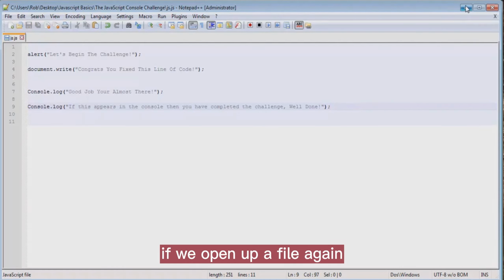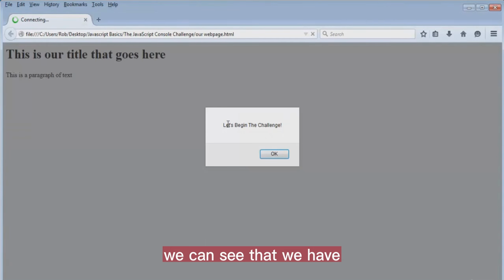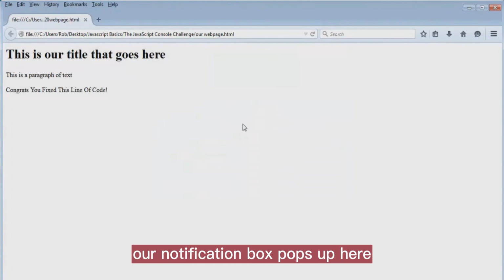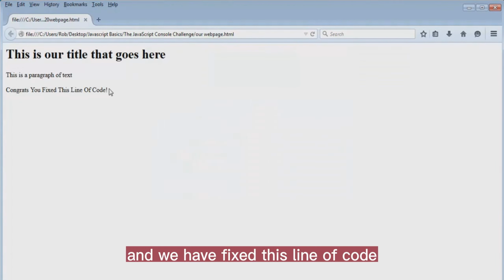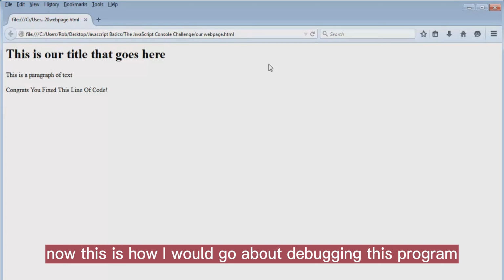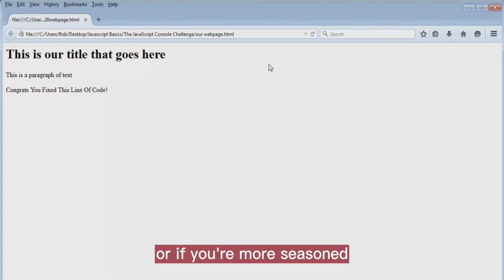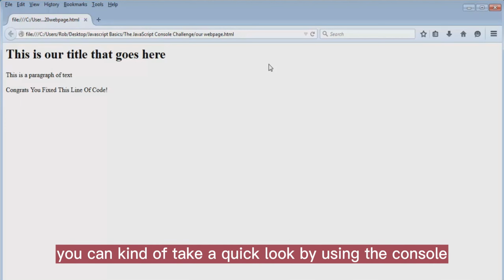If we open up the file again, we can see that our notification box pops up here. And we have fixed this line of code. So we have completed our challenge. Now, this is how I would go about debugging this program. You can use the console step by step, or if you're more seasoned, you can take a quick look.